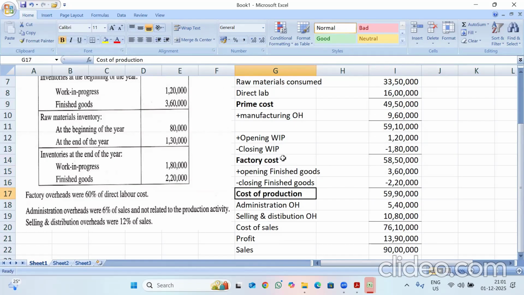If you add administrative overheads first, your cost of production will go wrong, so obviously you won't get marks. So please remember, if it is given that it is not related to production activity, you need to adjust finished goods before administrative overheads, not after that.